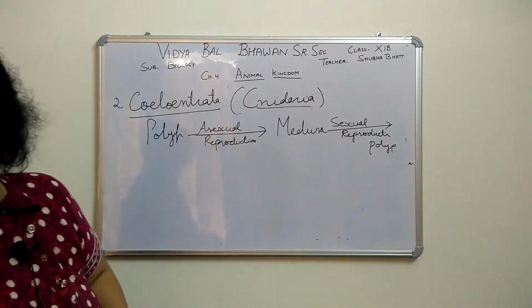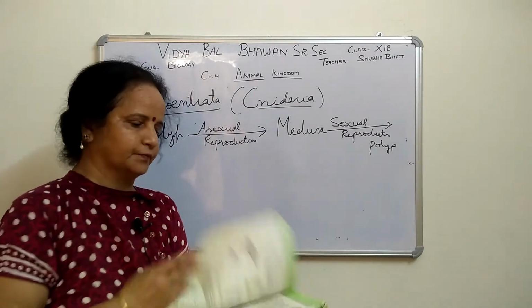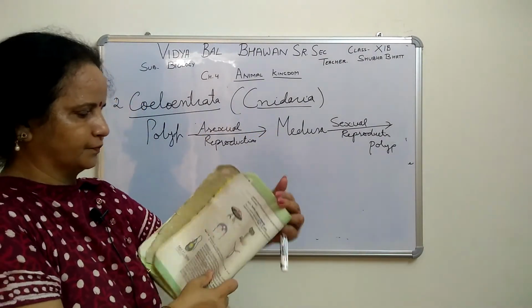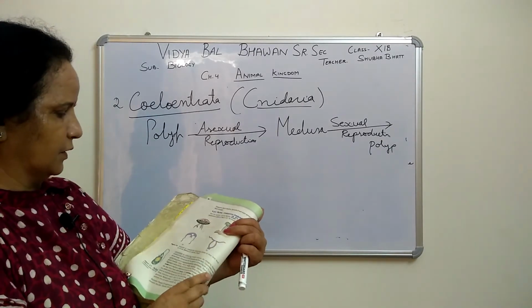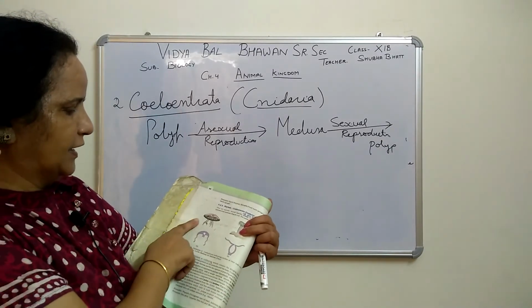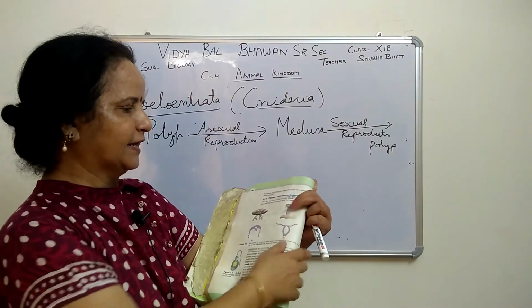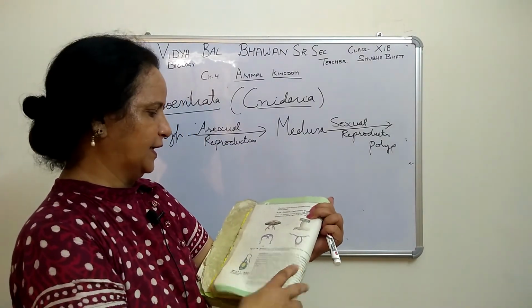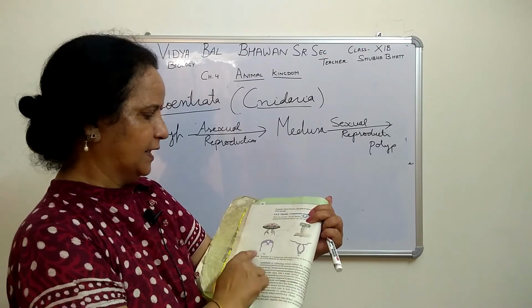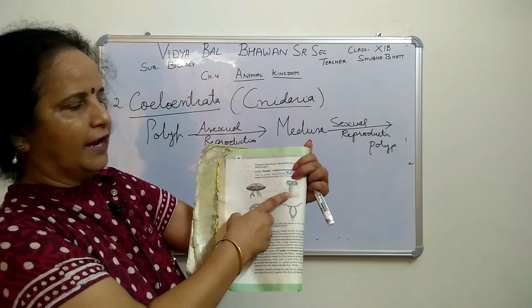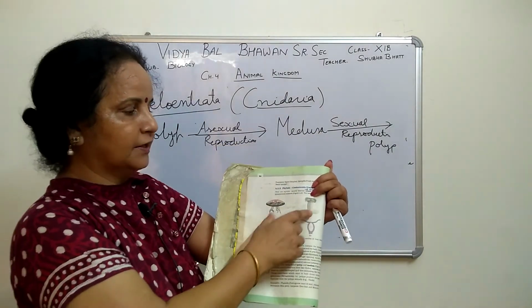Now see, we can show the diagram here in this book. This first one is Aurelia, right? This form is Medusa. These two are A and B: A is Aurelia, and this one is Adamsia.